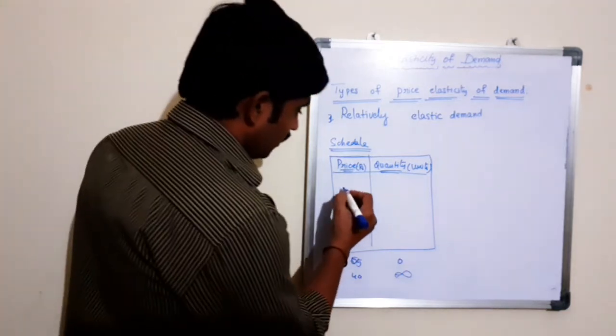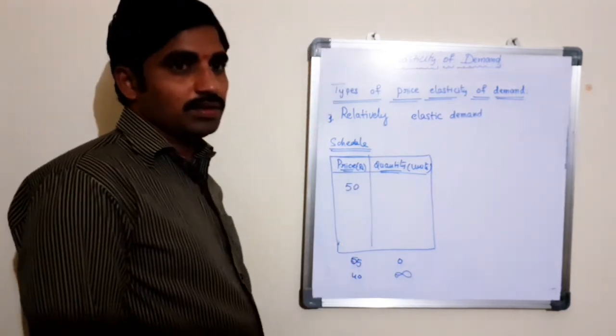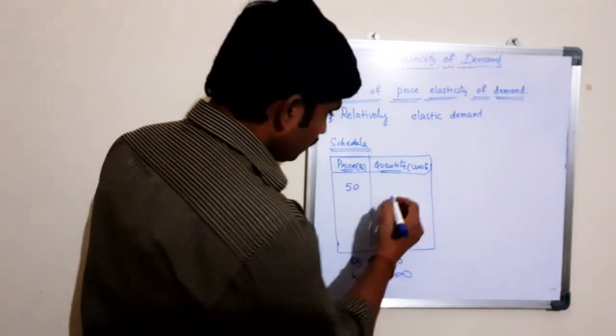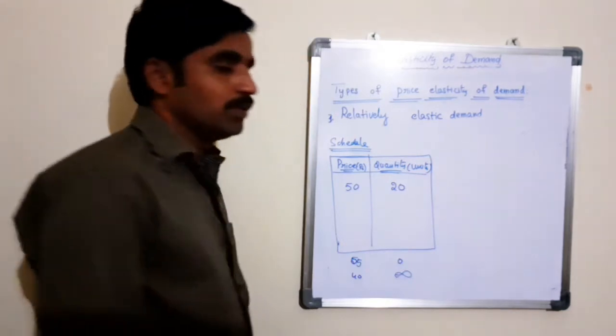For example, here the price of the product is 50 rupees, where the quantity demanded of the product is 20 units.